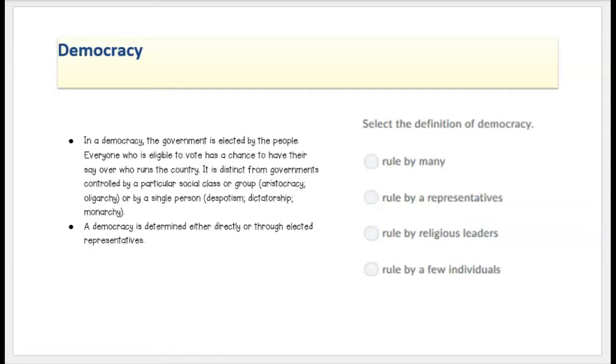A democracy. In a democracy, the government is elected by the people. Everyone who is eligible to vote has a chance to have their say over who runs the country. It is distinct from governments controlled by a particular social class or group, which would be like an aristocracy or an oligarchy, or by a single person, which would be like a despotism, dictatorship, or monarchy. So a democracy is determined either directly or through elected representatives. So the definition of a democracy would basically be a rule by representatives.